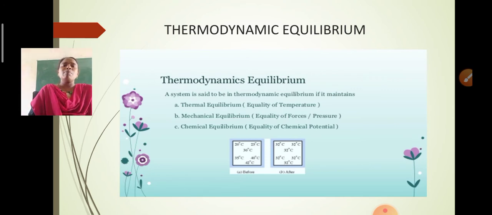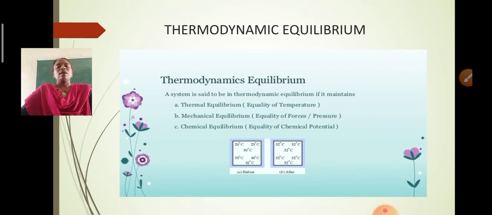And how can we represent this equation of state? It is a function of three thermodynamic variables: pressure, volume and temperature. So we can express the equation as f(p, v, t) equals 0, because the system is said to be in a thermodynamic equilibrium state. That is, there exists thermal equilibrium along with mechanical equilibrium and chemical equilibrium also.